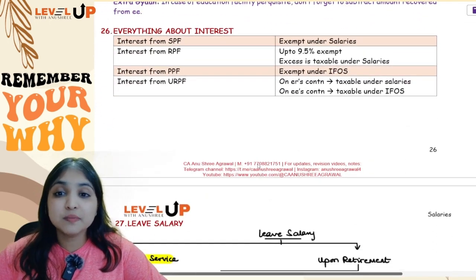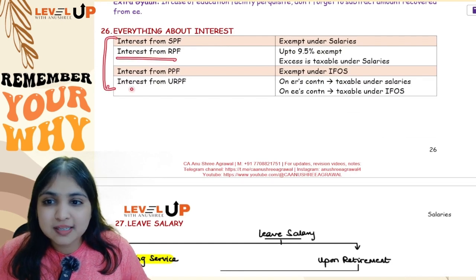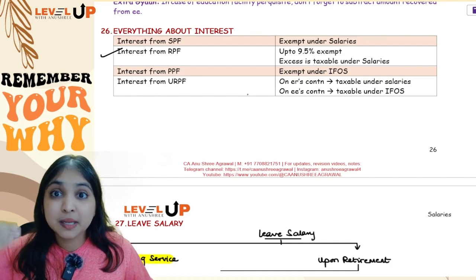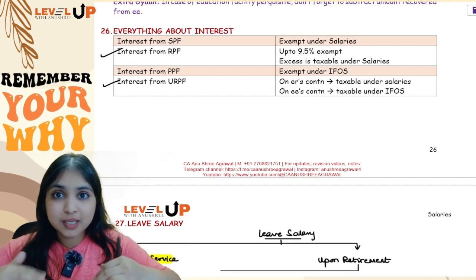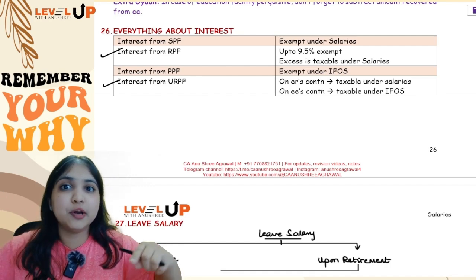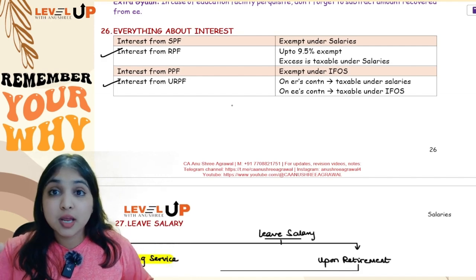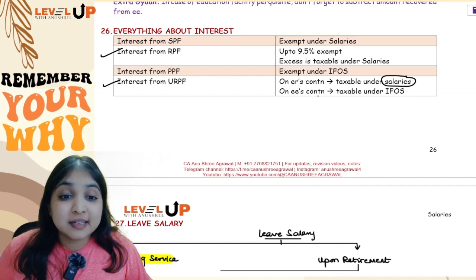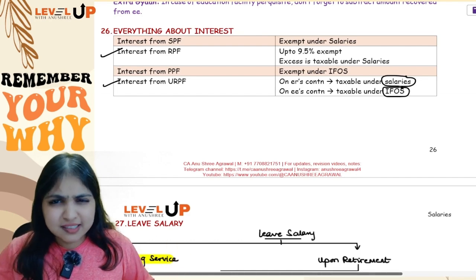Okay. Then comes your next discussion, everything about interest. See, we already know out of these 4 things, these 2 we already know, guys. Interest from RPF up to 9.5% will be exempt. Beyond that, excess will be taxable. Interest from URPF, remember, URPF, when we withdraw the money, we will split into 4 parts. Employer's contribution to URPF, interest on employer's contribution to URPF, employee's contribution and interest on employee's contribution. Now, the interest on employer's contribution will go into the salaries head and interest on the employee's contribution will come under the IFOS head.